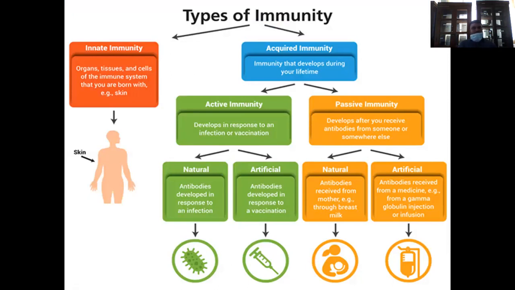We'll discuss these in detail in the upcoming slides. Innate immunity is the organs, tissues, and cells of the immune system that you are born with. For example, you have skin that resists some agents from entering your body.